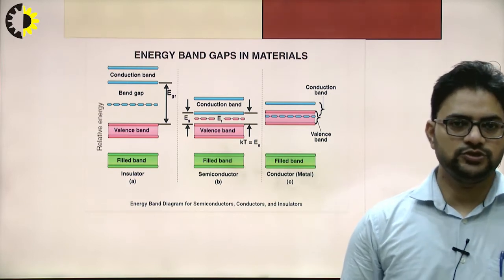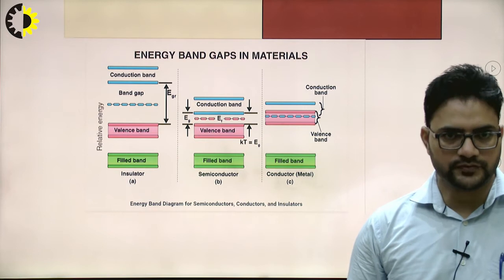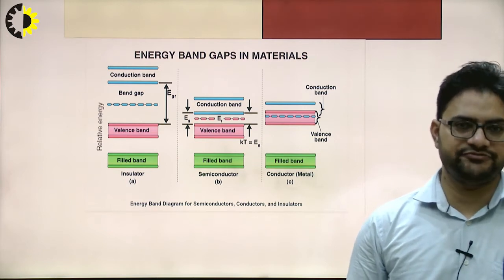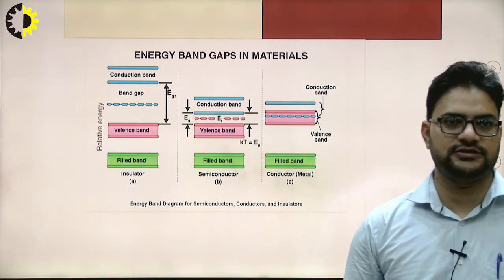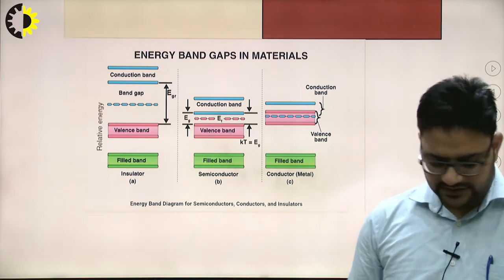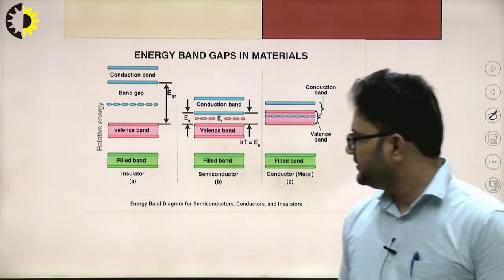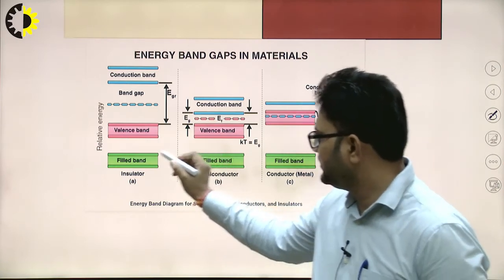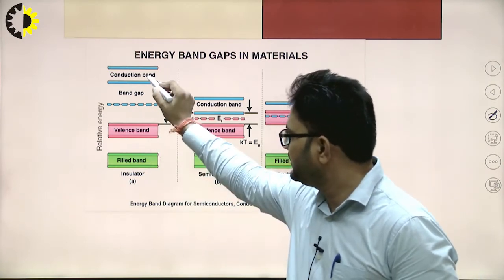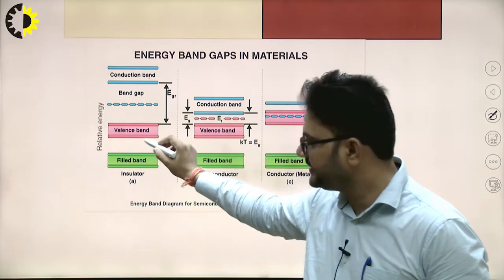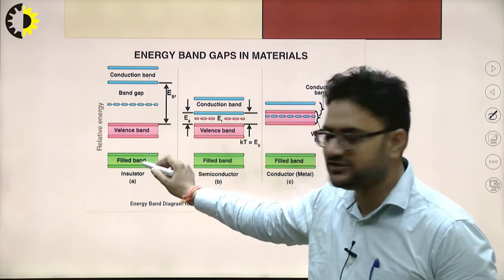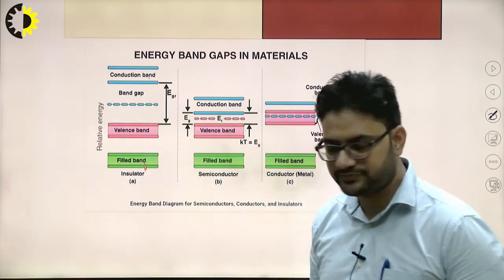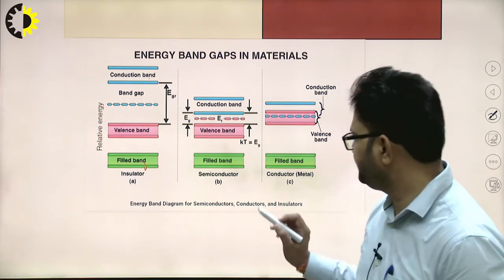Depending on the energy band diagram also, we can define the different types of semiconductors. So this one is our conduction band and this one is our valence band. And this is the lower energy band, which is a completely filled band.